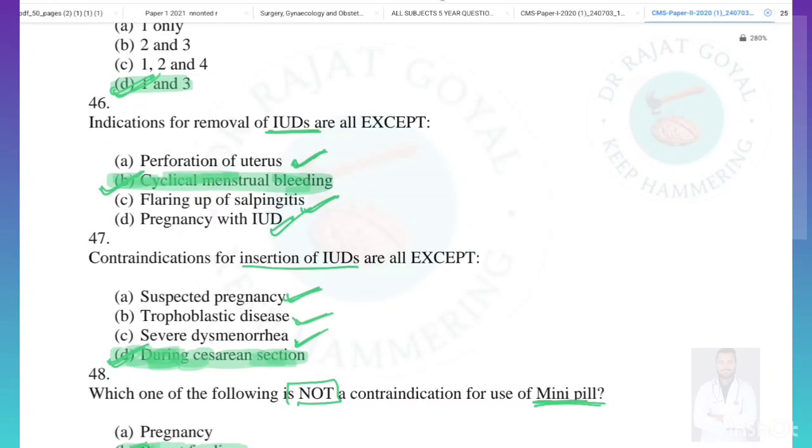Indications for the removal of IUDs are all except. So IUDs are removed in the case of the perforation of the uterus. This is true. Flaring up of the salpingitis, this is also true. And pregnancy with IUD, this is also true. But IUDs are not removed in the case of cyclical menstrual bleeding. If there is cyclical menstrual bleeding, then there is no problem with the IUCD, so it is generally not removed in this case.